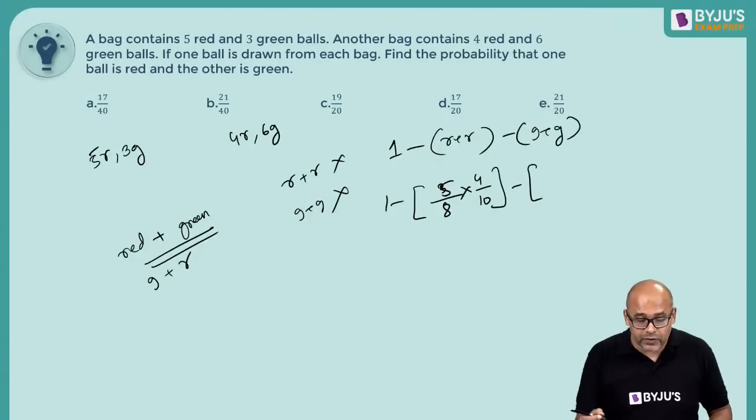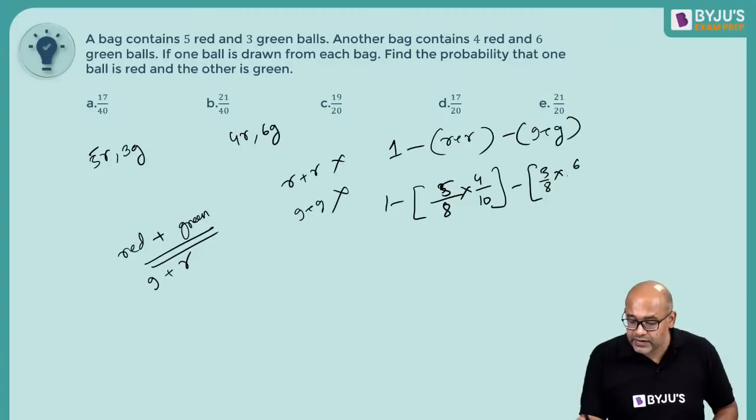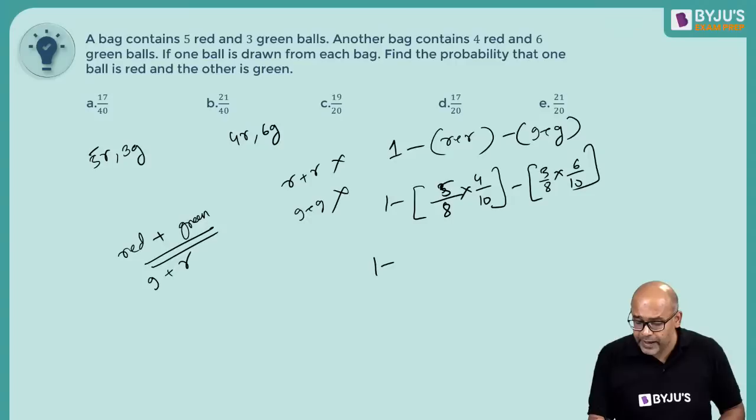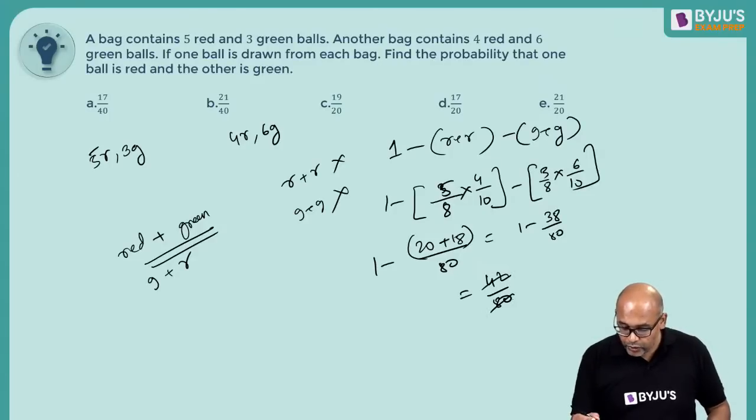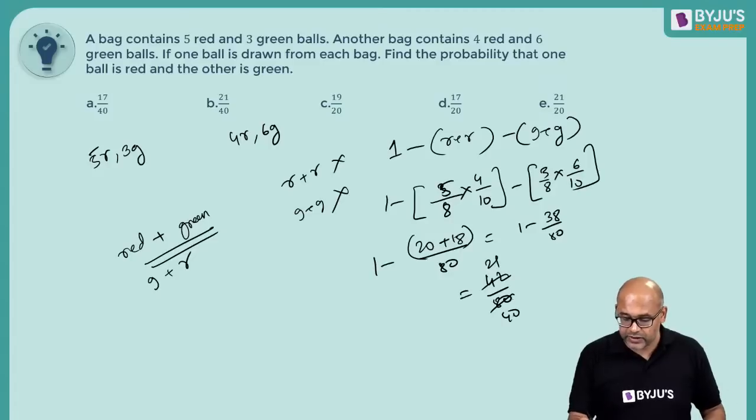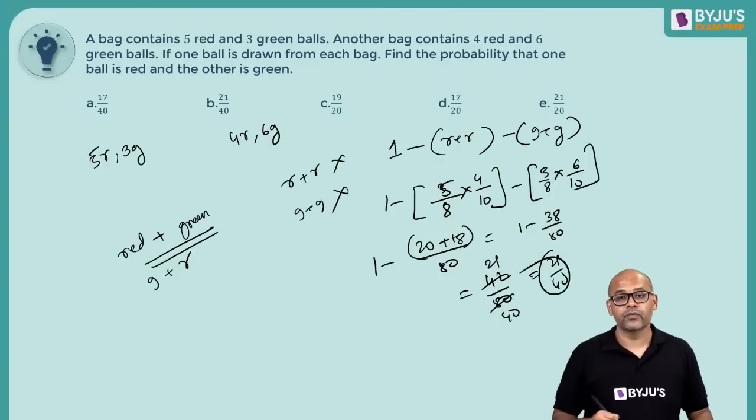Getting a green from the first one is 3 out of 8, and getting a green from the second one is 6 out of 10. So it is 1 minus (20 plus 18) by 80. So this is 1 minus 38 by 80, or this is 42 by 80. This is 4, okay, 21 by 40. So that's your answer.